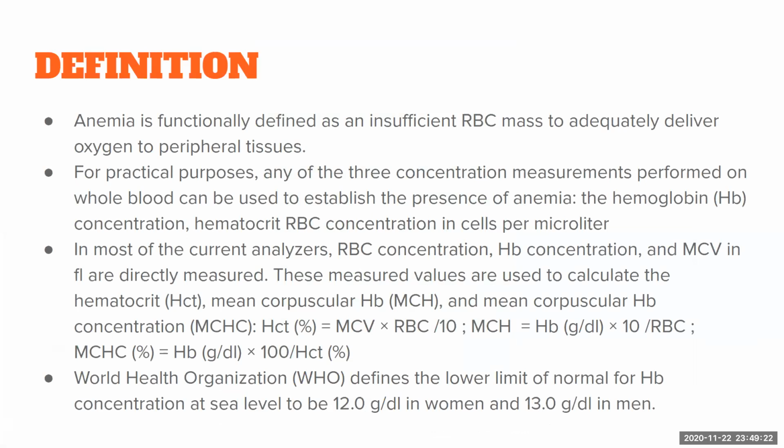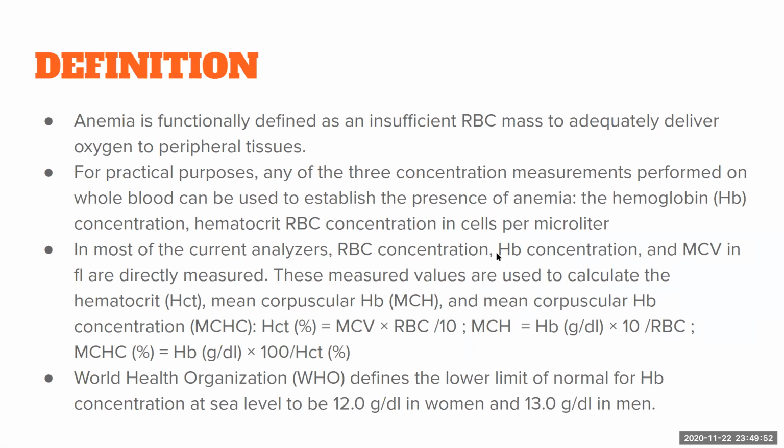So coming to definition, anemia, as we all have studied, is a decrease in oxygen carrying capacity of blood. The oxygen carrying capacity of blood indicates insufficient RBC mass. It is the RBC mass we are talking about, and not the plasma, and not the blood volume as such. Usually we define anemia by using either hemoglobin, hematocrit, or RBC concentration. We rarely use RBC concentration to define anemia. We most commonly use hematocrit and hemoglobin.